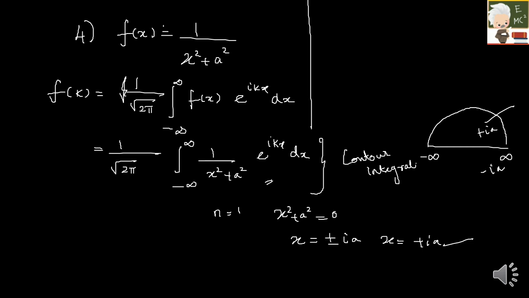So what it is actually: e raised to i kx by x square plus a square. Again, I have shared an alternate method for this. Here your pole of order is 1, and it is a polynomial. So what you can do is just write your numerator and differentiate your denominator. Differentiating the denominator gives 2x, and then you have to substitute your singular point over here. Okay, let me do it from this step in the next slide.